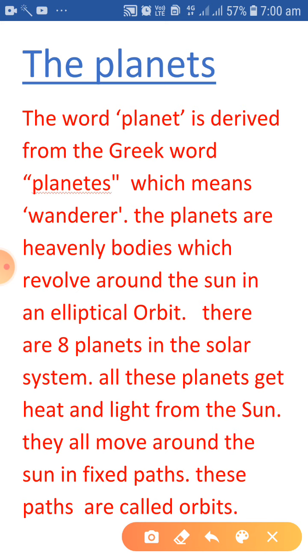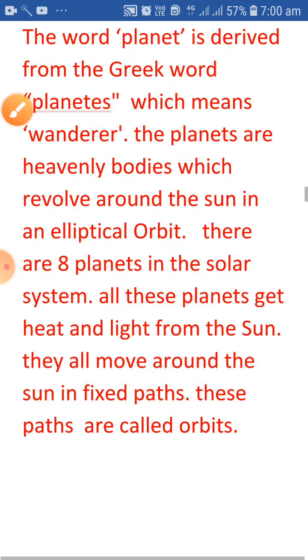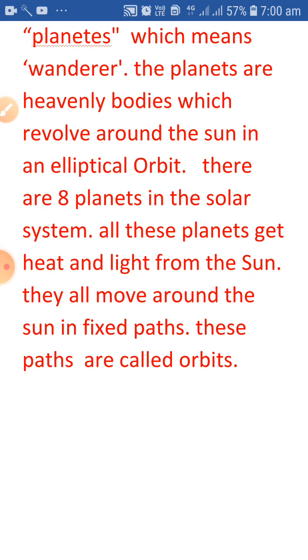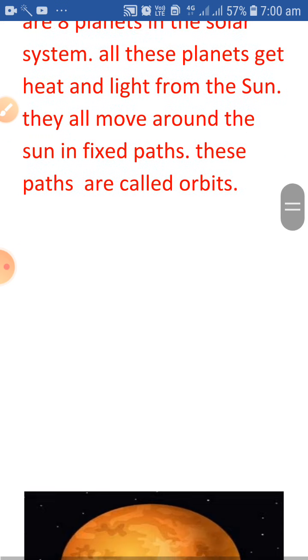The word planet is derived from the Greek word planetes, which means wanderer. Wanderer means one who moves around. The planets are heavenly bodies which revolve around the Sun in an elliptical orbit. There are 8 planets in our solar system. All these planets get heat and light from the Sun. They all move around the Sun in a fixed path, and these paths are called orbits.